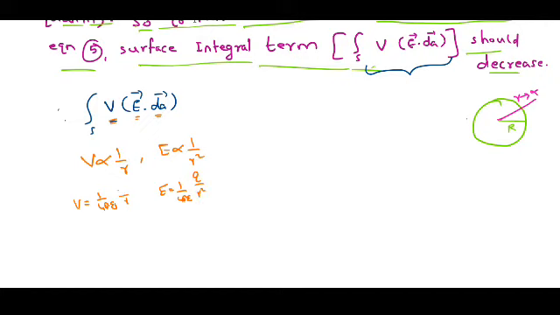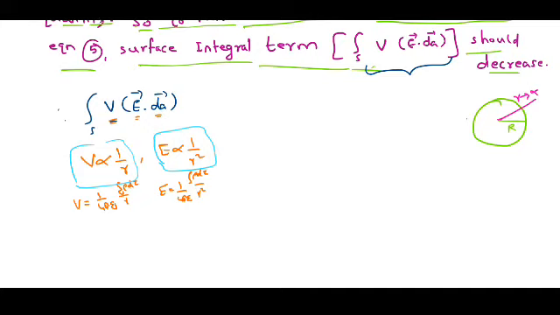If it is a volume charge distribution, q will be rho d tau. Whatever the charge distribution, the electric potential varies as 1 by R and the electric field varies as 1 by R square.